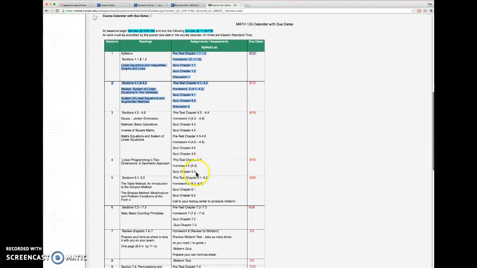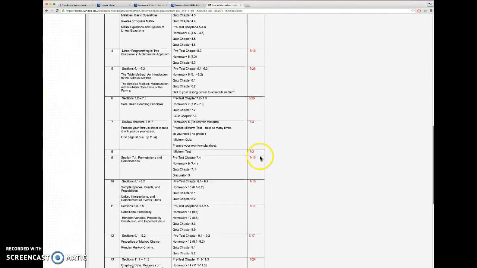The next week, you'll have all this stuff to do. The week after that, these assignments. So make sure you know what's coming up and make sure you get it done. There'll be no extended due dates, so you need to make sure that you are starting stuff well ahead of time. Alright, so here's the calendar. I'll make sure you do that.